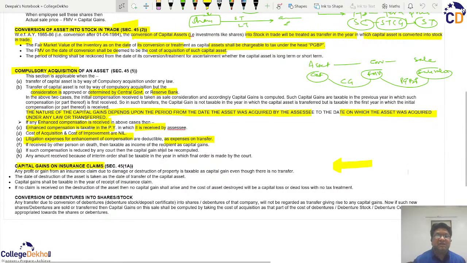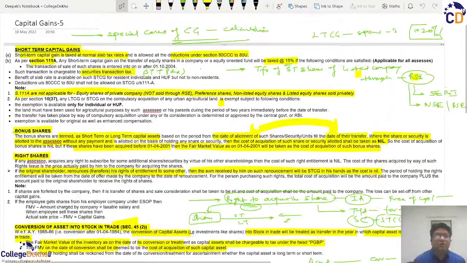So these are the primary special cases which you need to discuss, and I hope they will help you to enhance your knowledge and help in the paper. On this note, myself